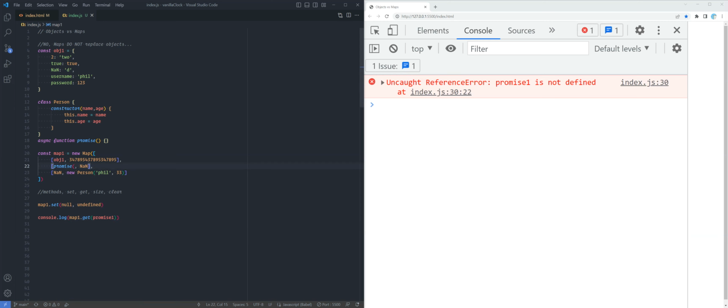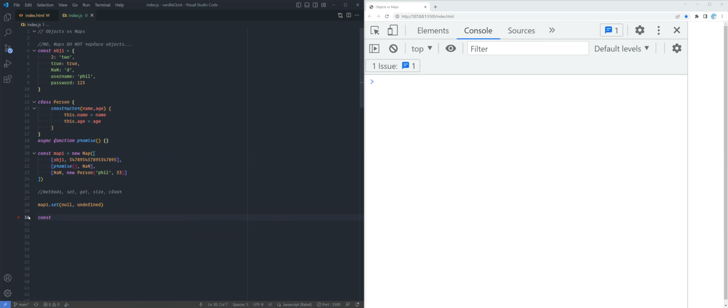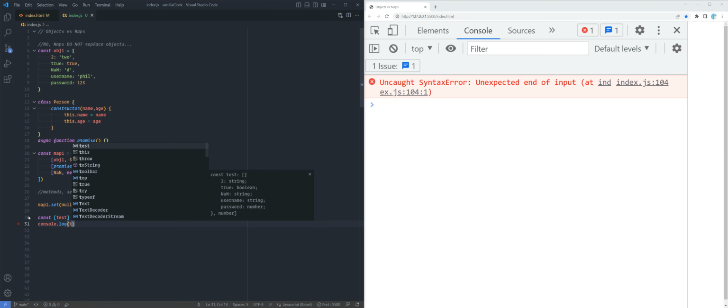If this wasn't a function call, then we can do it. But since this is a function call, it's undefined. To get this, we have to use array destructuring. So let's test this. Let's do const test is equal to map1, and then console.log test.